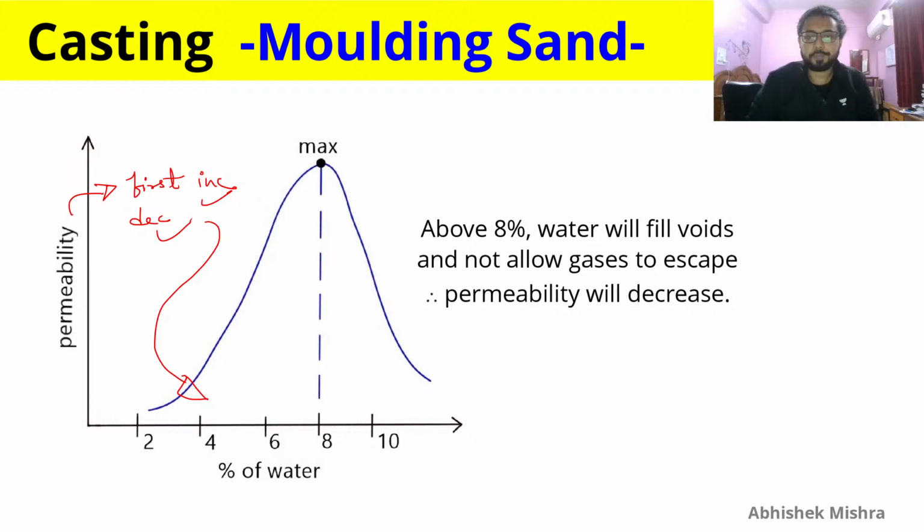Why is the decrease in permeability seen here? Because when the water is getting more, it is now filling the voids which are there for the gases to escape. And since the water is filling the voids, the space for gases to escape is not there, so permeability will decrease.